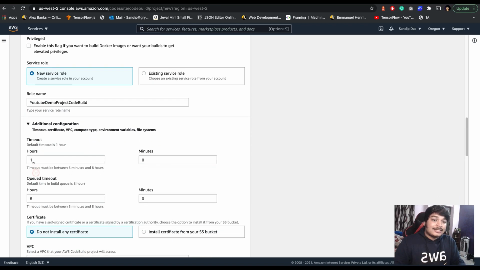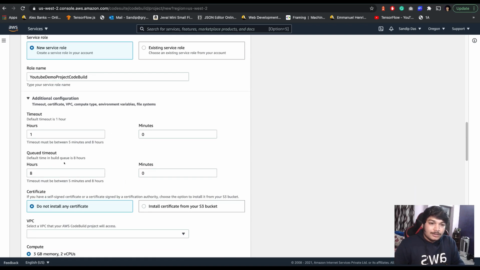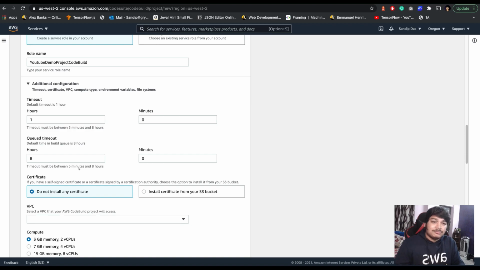this happens. Additional configurations. So timeout here: for how many hours can the build run? Suppose a build can go to around 2 hours, 1 hour, 10 minutes. You don't know. It's up to your application, so you can manage that. What is the maximum? Maximum could be as many hours as you like. But remember, however many hours or minutes you run, the billing happens that way. So make sure of that part. For now, for this project, let's go with 1 hour. Queue timeout: suppose it's queued and not processed, then it will time out after 8 hours.